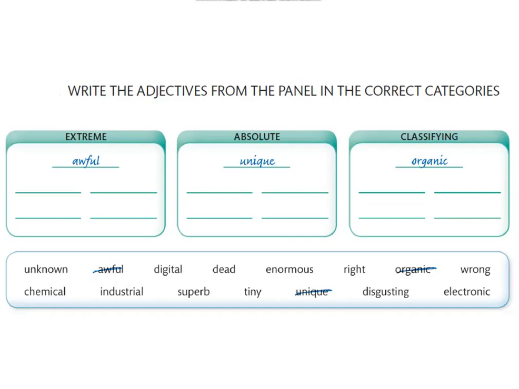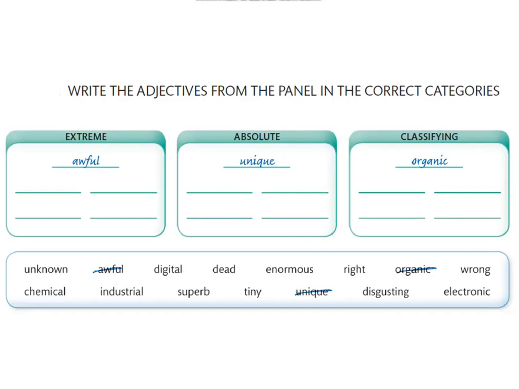Let's start with extreme. We have awful, enormous, superb, tiny, and disgusting.